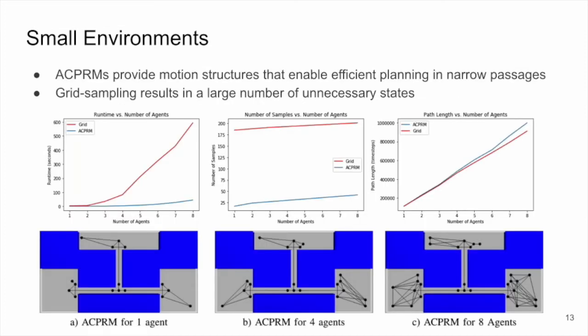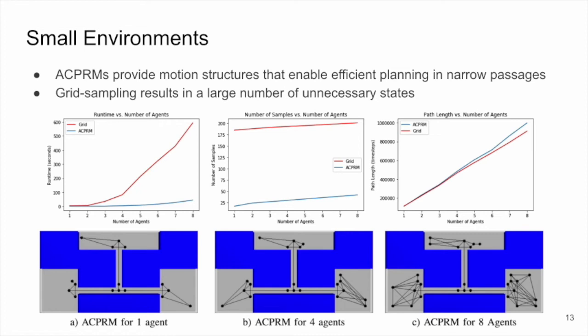The second set of experiments in small environments shows an ACPRM growing to accommodate 1, 4, and lastly 8 agents. On the left, the critical samples are clearly visible, clustered at the center and surrounding entrances to narrow passages. As more agents are introduced, the figures show how ACPRMs increase in size to find solutions for all agents, keeping the roadmap sparse.